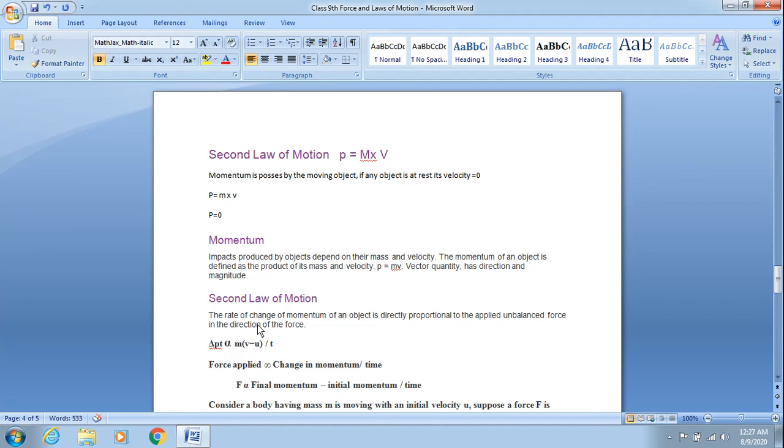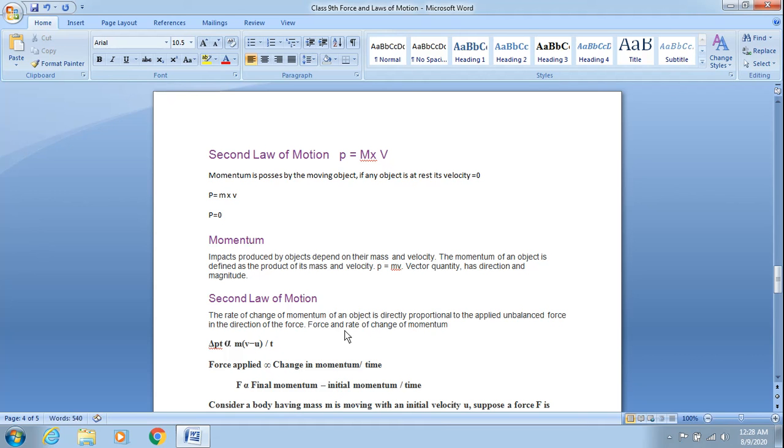Now, coming to your second law of motion. Your second law of motion says that the rate of change of momentum of an object is directly proportional to the applied unbalanced force on that object, and it takes place in the direction of force. So children, the second law of motion clearly deals here with the relationship between force and rate of change of momentum.